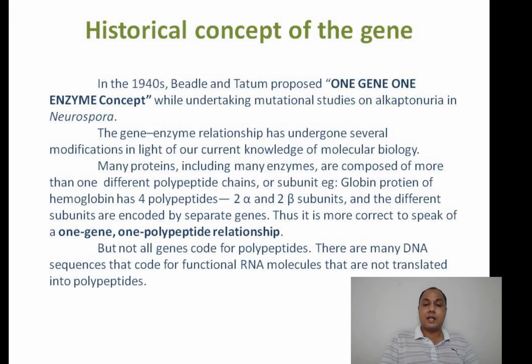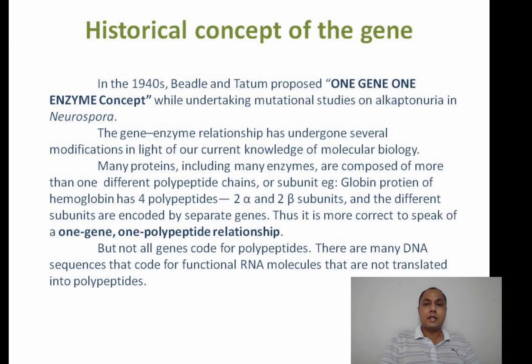But thereafter, further studies improved the definition, and many scientists thought that there are thousands of proteins which are heteromultimeric. Heteromultimeric means they are composed of more than one type of subunit, and each type of subunit is encoded by a gene because it has discrete information.